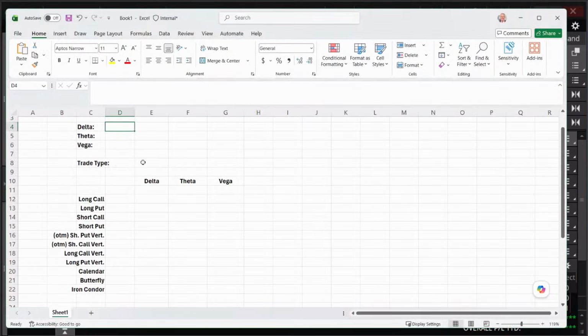Delta, theta, vega. Remember, delta tells you the directional exposure of that options trade. Okay, positive delta means it's a bullish trade. You want the underlying stock to go up. Theta tells you the time element of the options trade. Is time working in your favor if theta is positive, or is it working against you if theta is negative? Vega tells us the implied volatility exposure of your trade. Does an increase in implied volatility help your trade or hurt your trade?